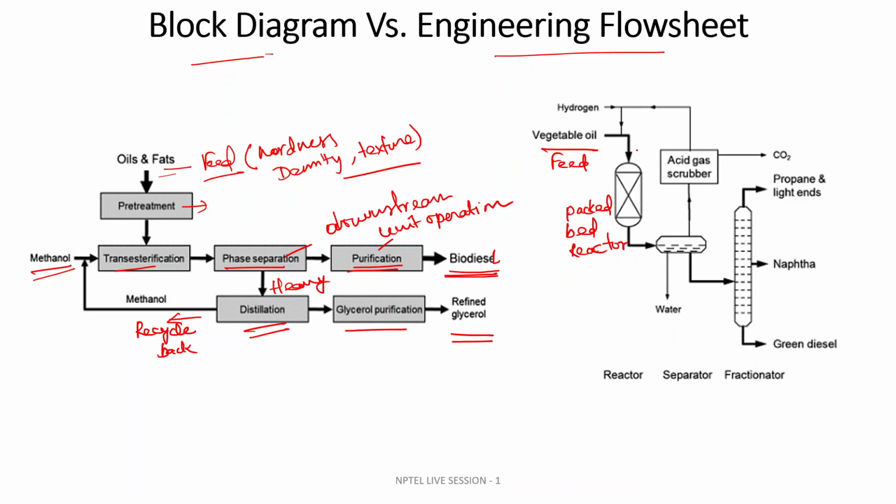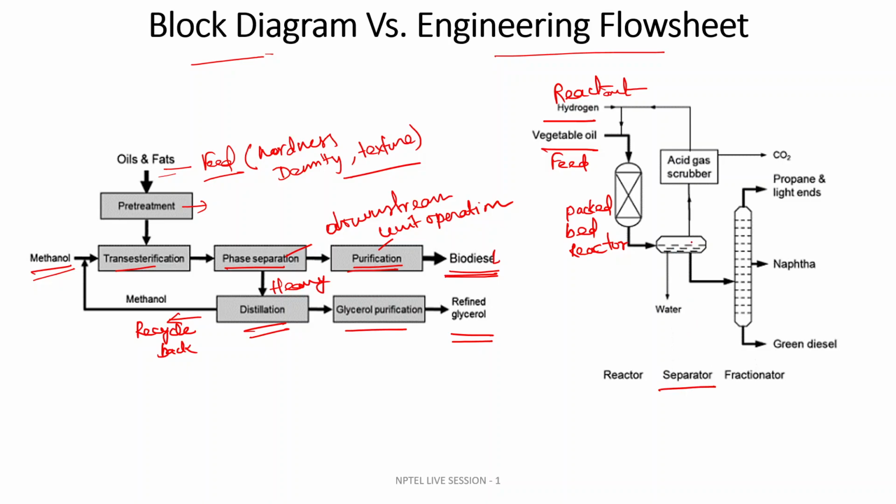Hydrogen is also a reactant for this case, and it is being fed to the reactor.